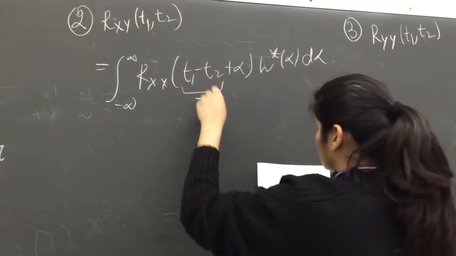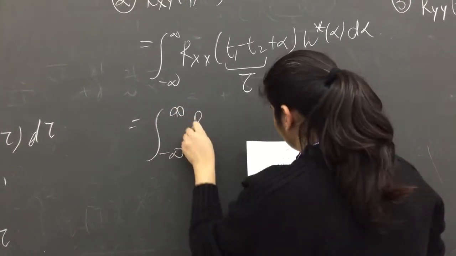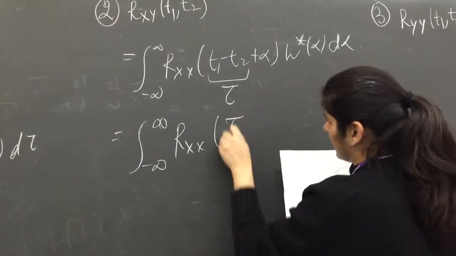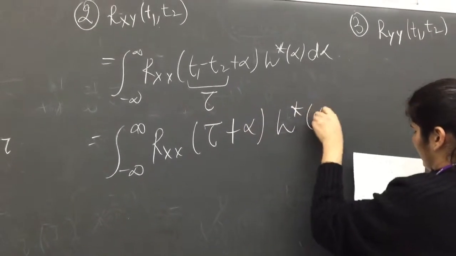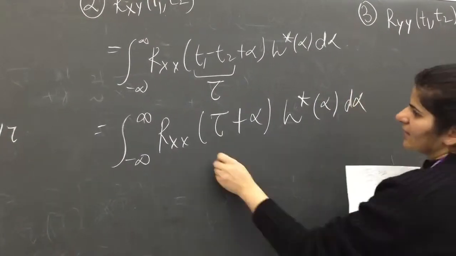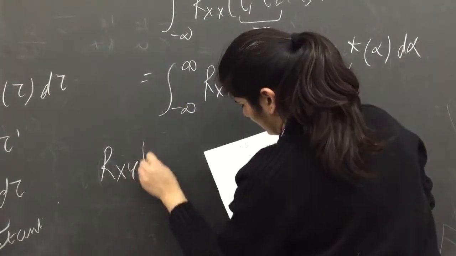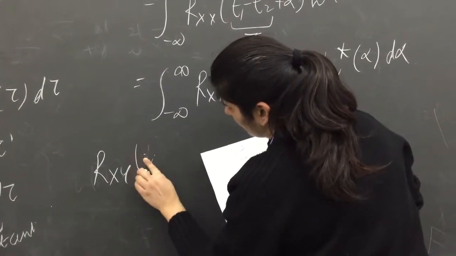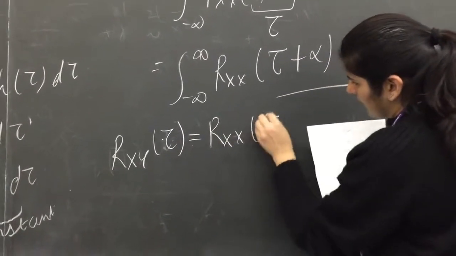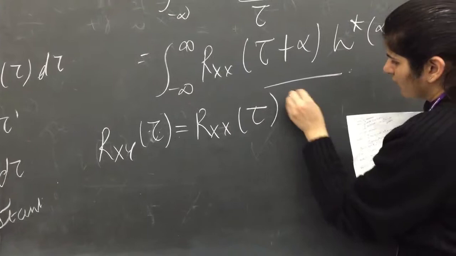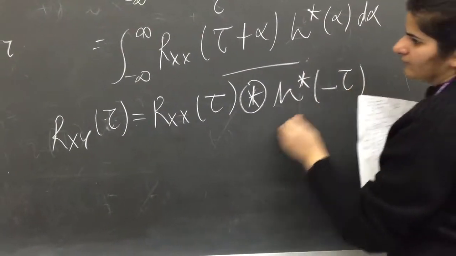Considering t1 minus t2 to be tau, we again get the integral from minus infinity to infinity of R_xx(tau plus alpha) h star(alpha) d alpha.